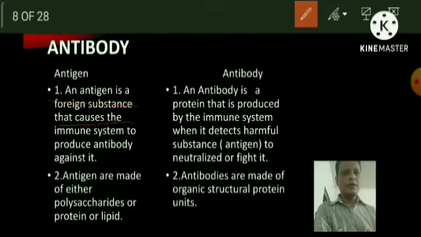But an antibody is a protein that is produced by the immune system when it detects a harmful antigen, to neutralize or fight it. Antigens are made of either polysaccharides, proteins or lipids, but antibodies are made of organic structural protein units.